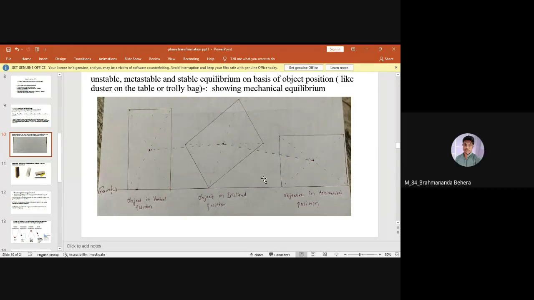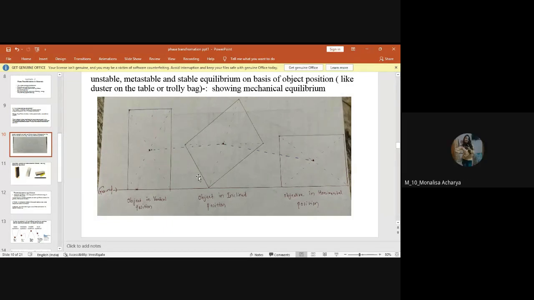Sir, highest in the inclined, tilted position. Yeah, that is right. Just carefully look at the image. The center of gravity is maximum from the ground in this tilted condition, right? And minimum in the horizontal condition, and intermediate in the first vertical condition. Is it correct now?